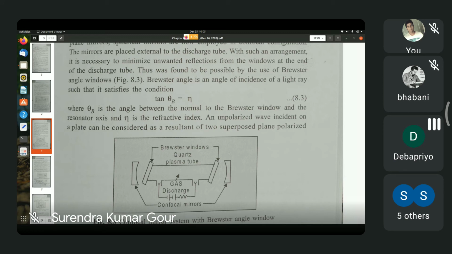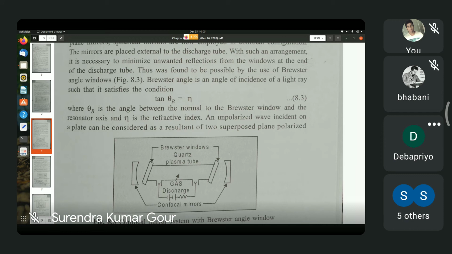What sort of polarization? Consider the plane defined by the incident ray and the normal to the slab of glass. This defines a plane known as the plane of incidence. The reflected light will be polarized perpendicular to that plane of incidence, which means that if the plane of incidence is the xz plane, then the reflected light will have its electric vector in the y direction.